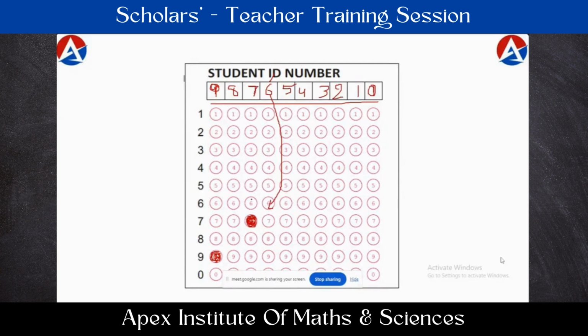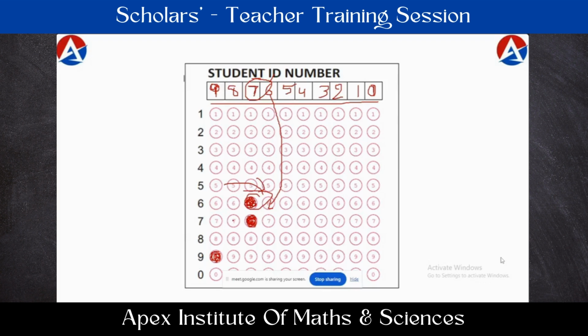Unfortunately, if that student bubbles 6 by mistake, there may be one more student with the number 6 in this column. So the examination results will be sent to that student, even though he didn't write the examination, even though he didn't belong to our school. And this student with the number 7 may not get results. It will be shown as absent, even though he has written that examination. Because the number is given wrong, the results will go to the student with the number 6. So this is the problem they may face.